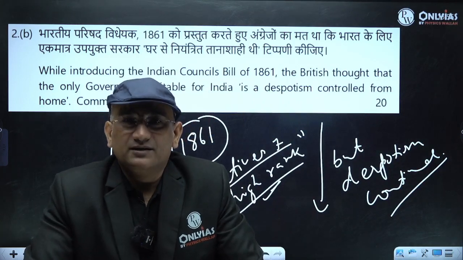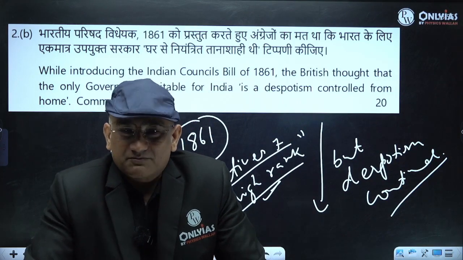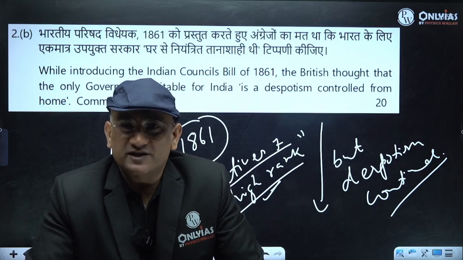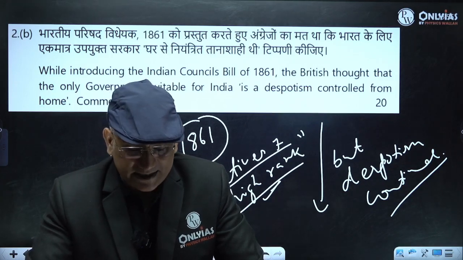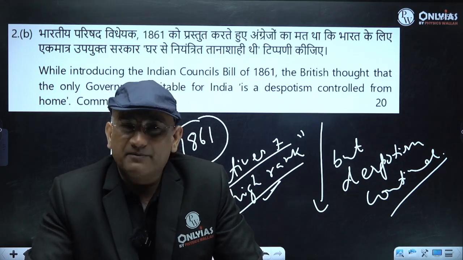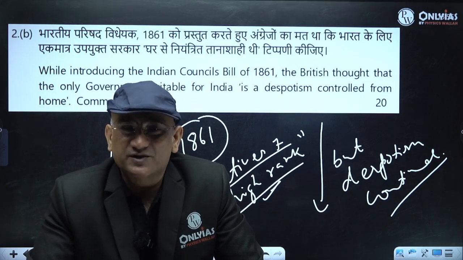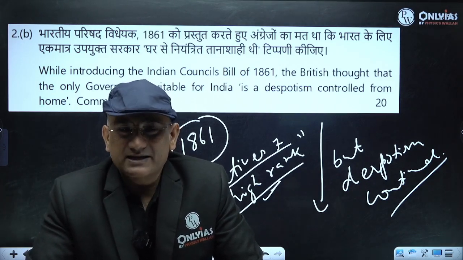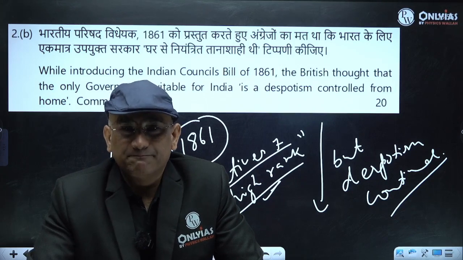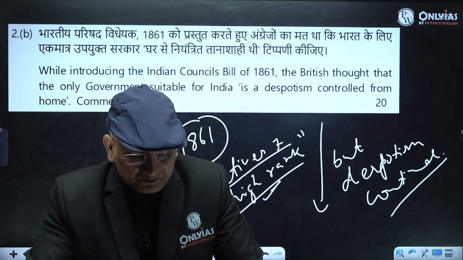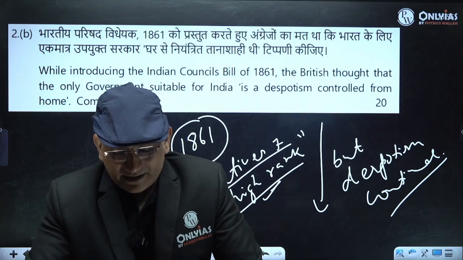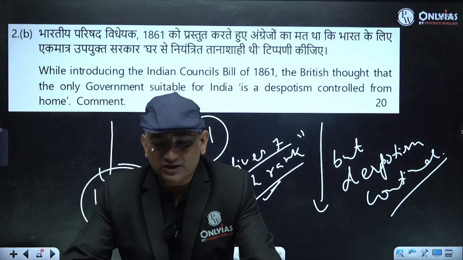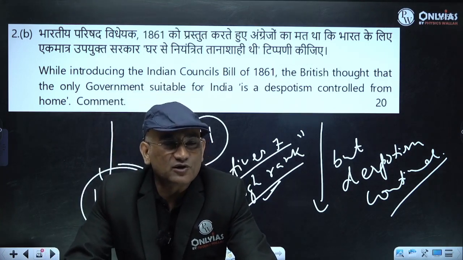But their control continued, despotism continued, and you can notice this in the ordinance making power, where they started making ordinances without the concurrence of the legislative council.